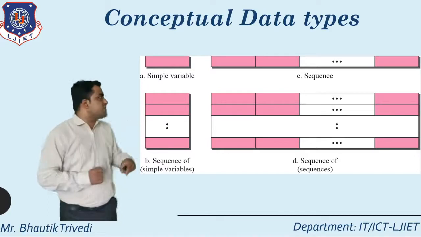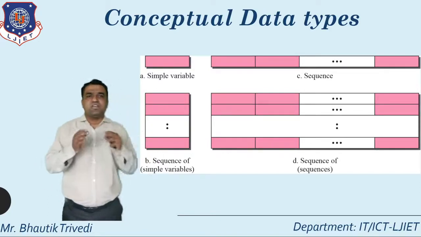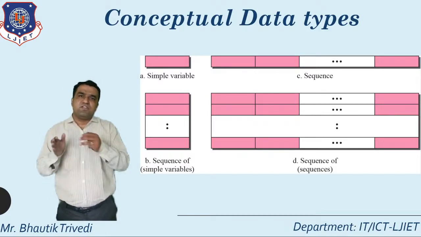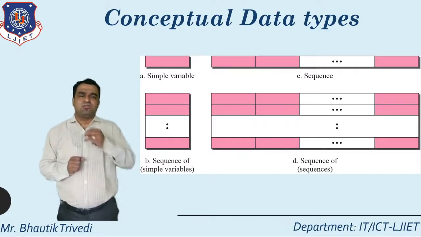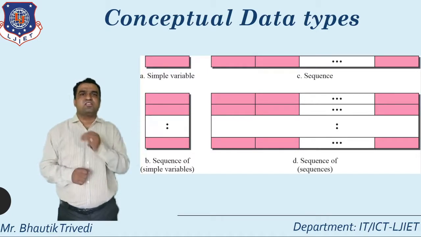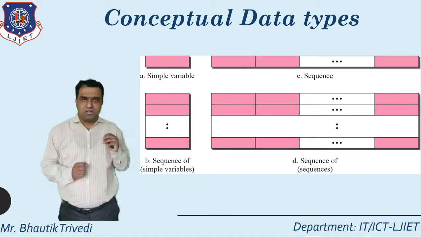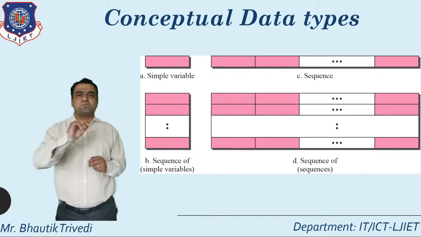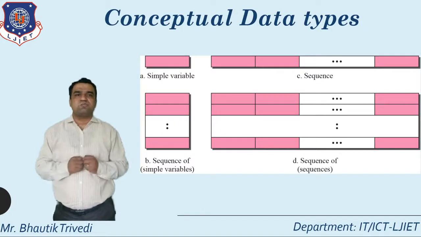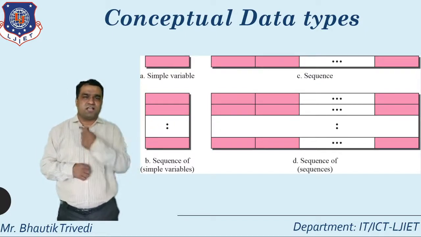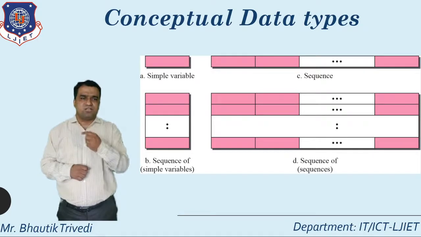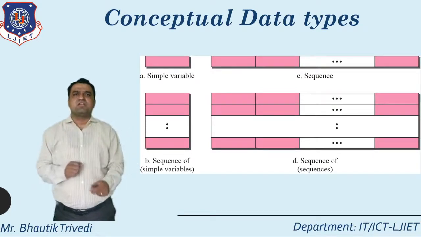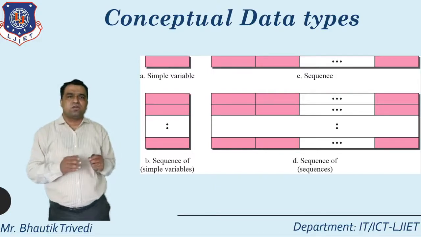Then see diagram number C. In this diagram, that is the sequence. Sequence means that within this one entry, you directly hold a series of different variables. So that is the sequence. And the last one is sequence of sequence. Sequence of sequence means one sequence is there, then another sequence, then a third, fourth, fifth sequence, up to many sequences. That is known as a sequence of sequence.